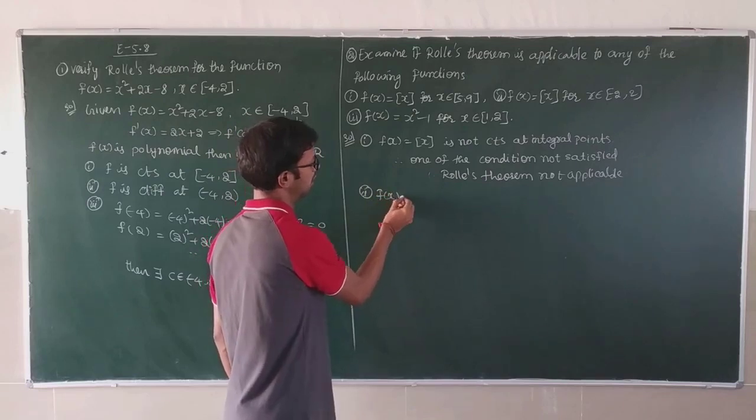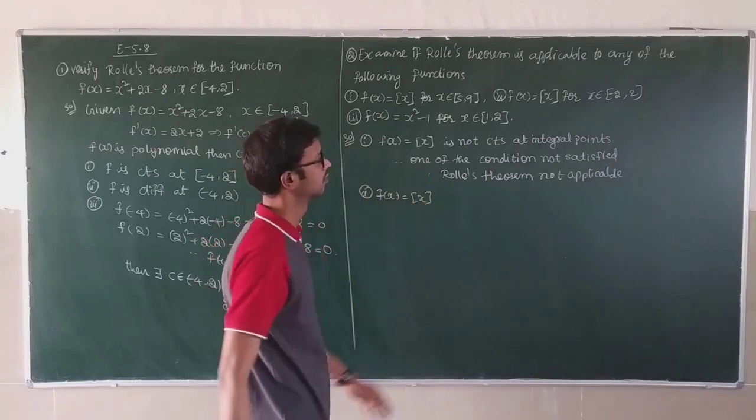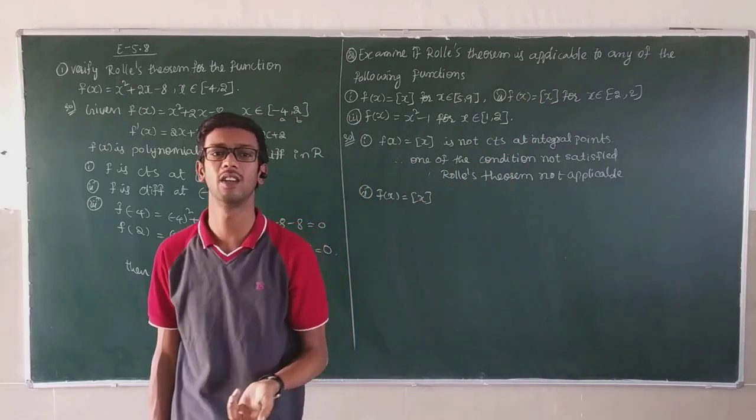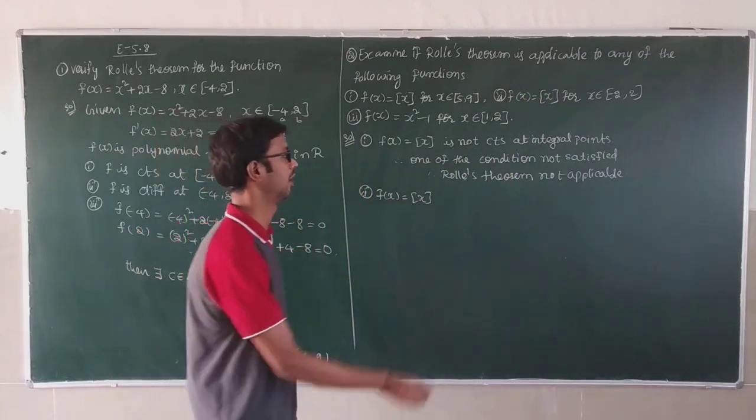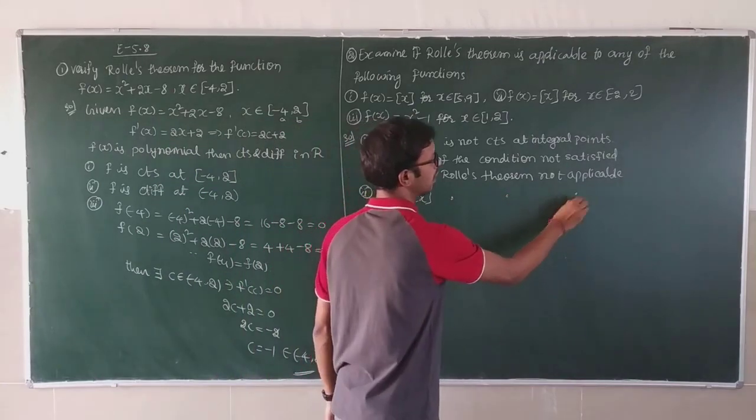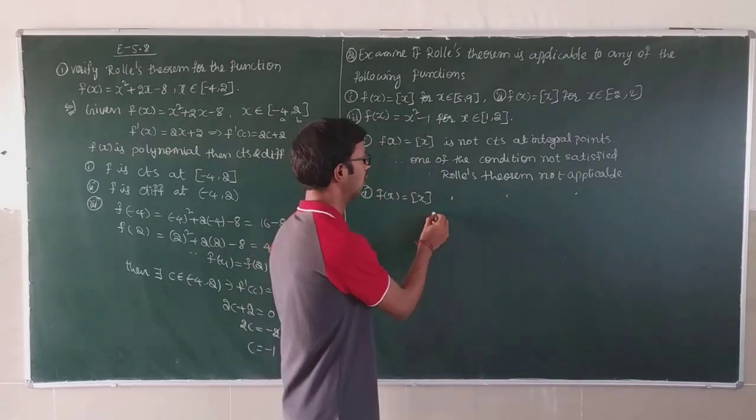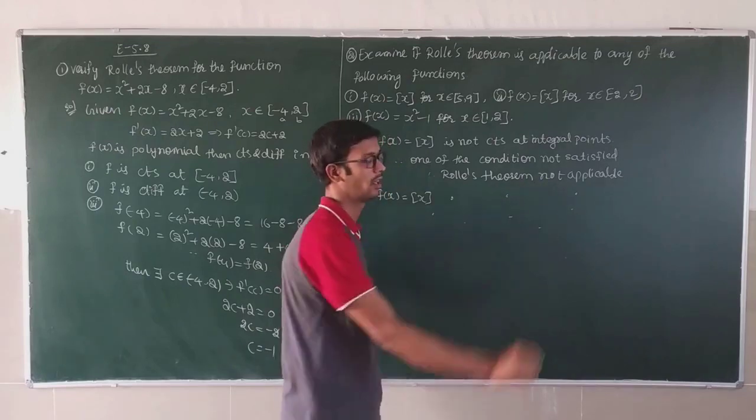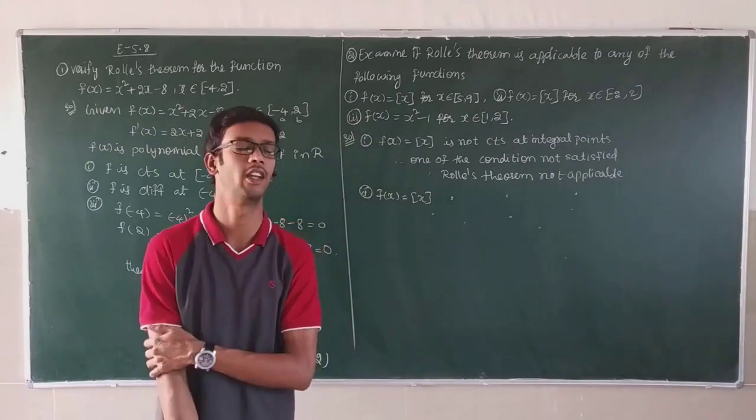Next, number 2. f of x is equal to box x. This is the same, but the interval changed. Even with the interval changed, it is not continuous. Same, it is not continuous at integral points. One of the conditions is not satisfied. Rolle's theorem is not applicable. The reason also you have to clearly mention.